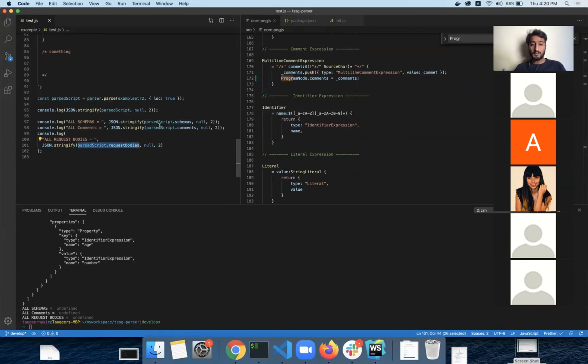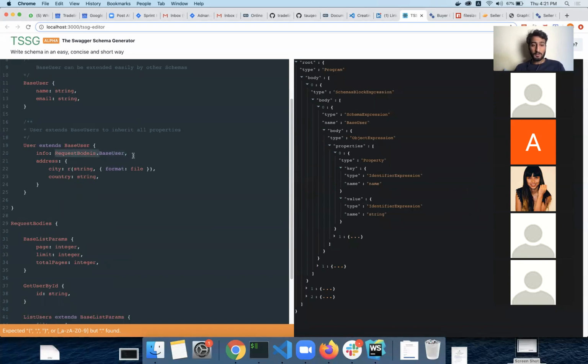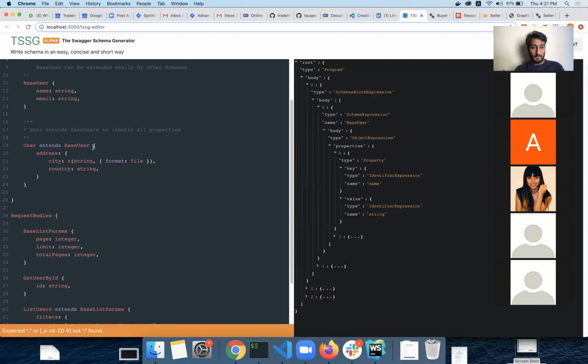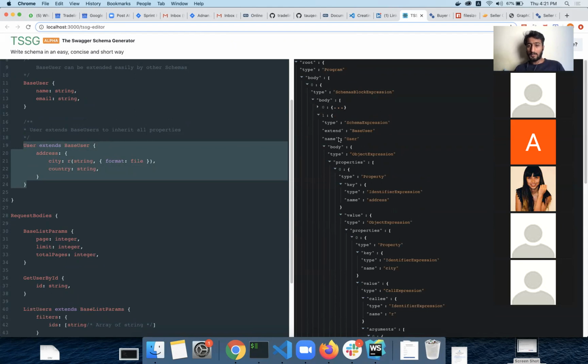have all the request bodies, schemas, and comments in the main object of the AST. So let's say I want a reference like this, request bodies dot base user. So what this parser will do is, or maybe if you can have a look at the extended one. So I'll just go back. And yeah, now it's parsing. So look at this user that is extending the base user. So this is the user schema expression which is extending the base user.